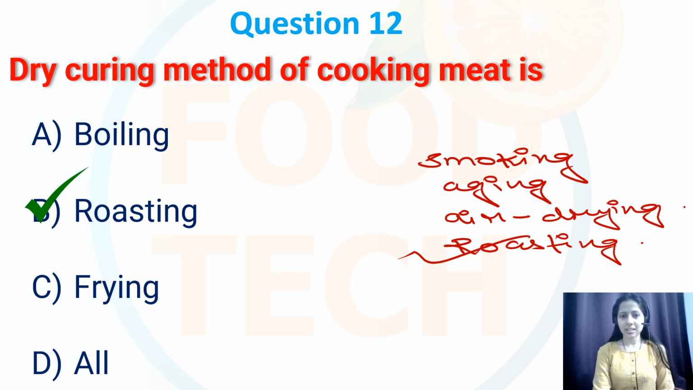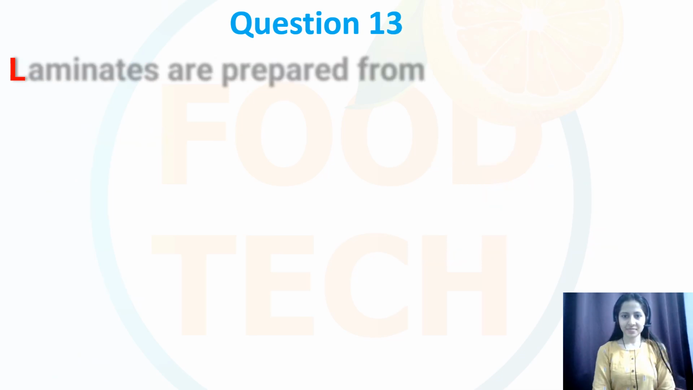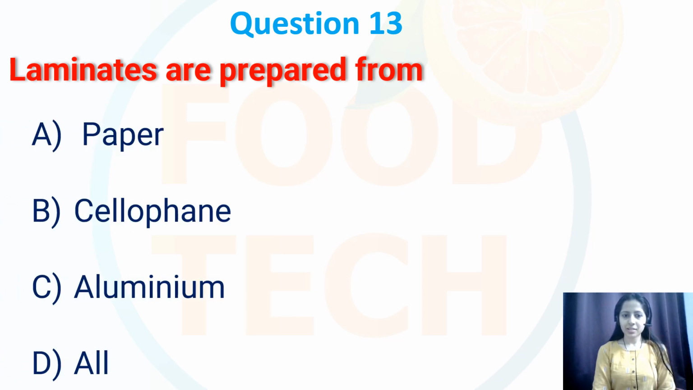So roasting involves cooking food usually in dry heat. So it can be in the oven or in the open flame. Question number 13. Laminates are prepared from paper, cellophane, aluminium and oil. All. So correct option is all.